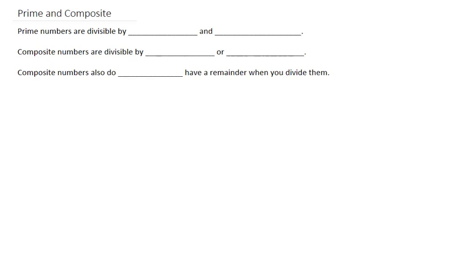Prime and composite. Prime numbers are divisible by 1 and itself. Composite numbers are divisible by other numbers or factors. And composite numbers also do not have a remainder when you divide them. So this will make a little bit more sense as we go through examples.